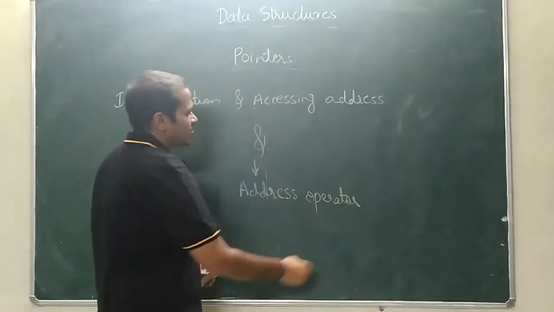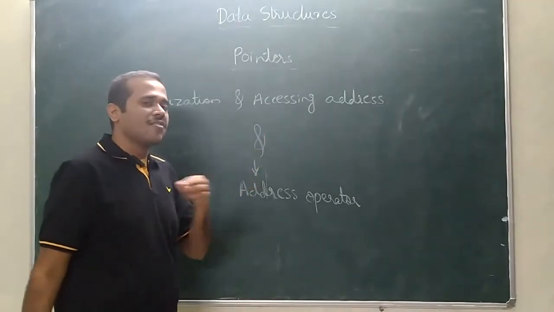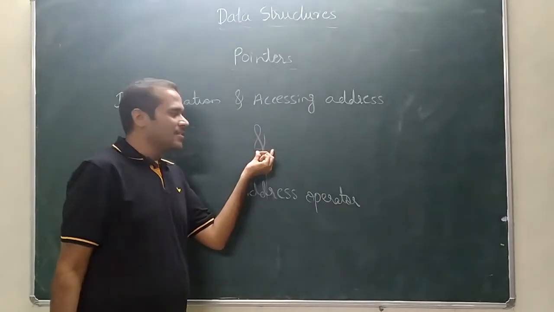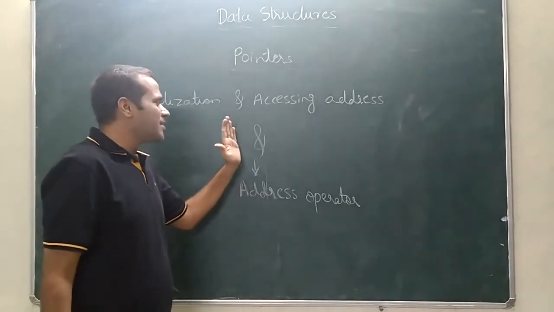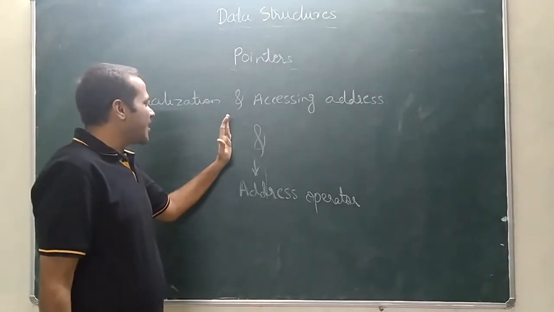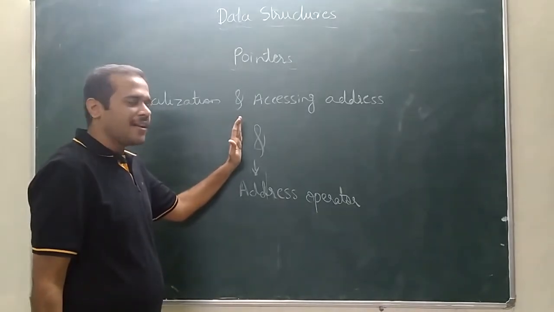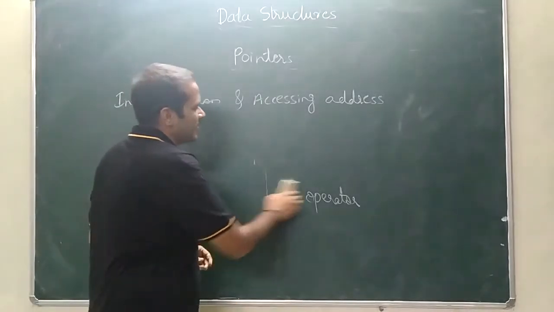Remember, star is the dereference or indirection operator, and ampersand is called the address operator. So using this address operator, we can access and initialize the addresses. We can initialize the pointer variable and we can access the addresses. How? It is most interesting.